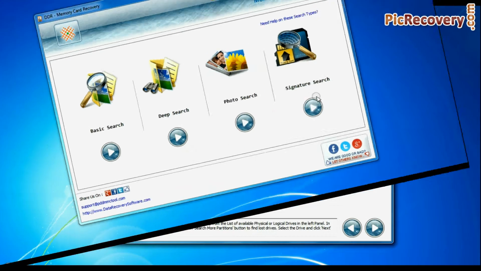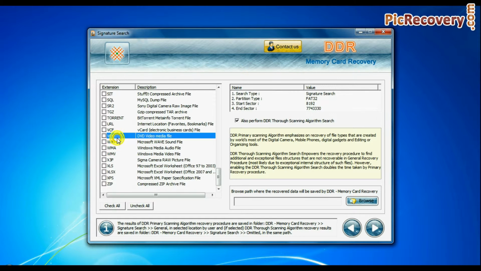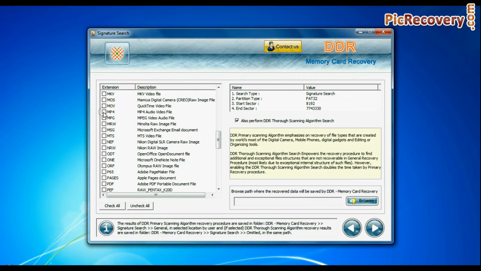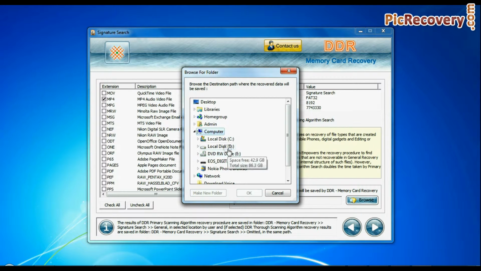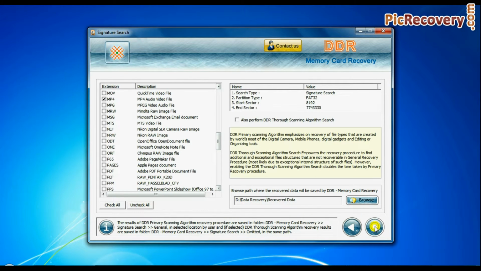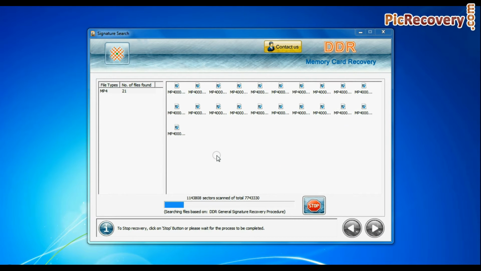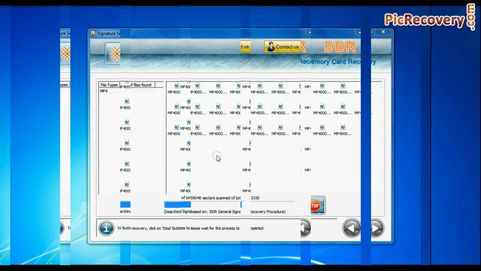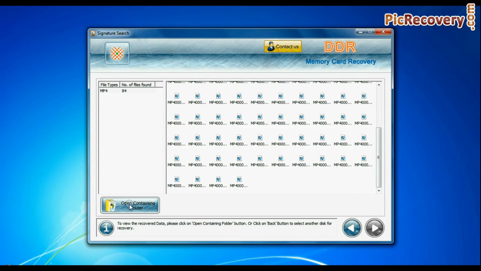In signature search, you can select your data file extensions. Browse the path and continue. Data recovered successfully. You can view recovered files. Click on Open Containing Folder.